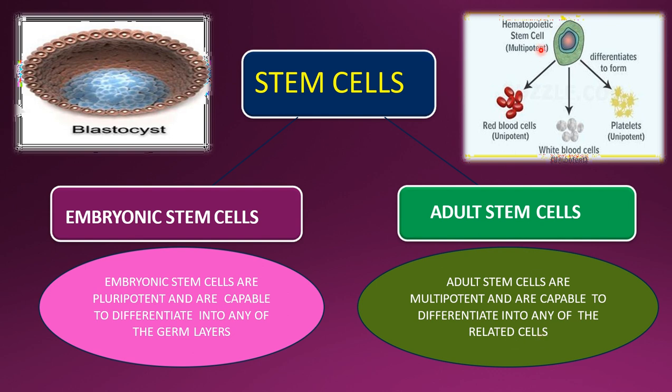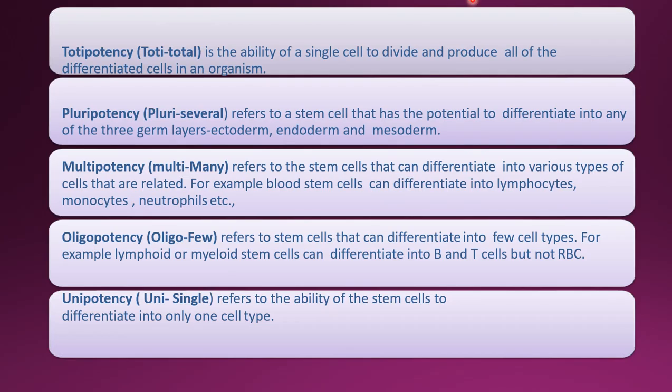Related to hematopoietic blood stem cells. So hematopoiesis is the process of production of blood cells, and in this, RBC, WBC, and platelets can be produced. Now, I said some terms. I'll explain them to you once again.